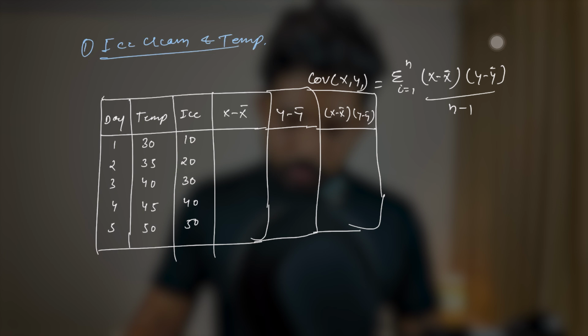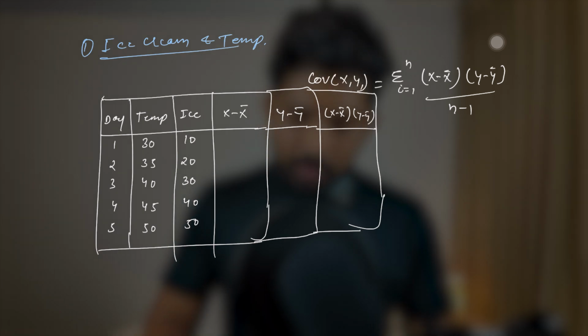So first of all, we'll find the mean of both of these. X bar will be 50 plus 40, 90 plus 30, 120, 120 plus 80 is 200, 200 over 5, which is 40. The mean of this is 40, and the mean of ice cream is 10 plus 20 is 30, 60, 100, 150, over 5, which is 30.